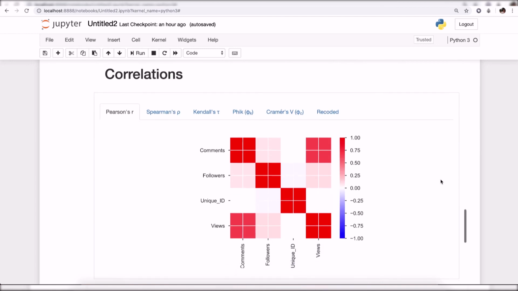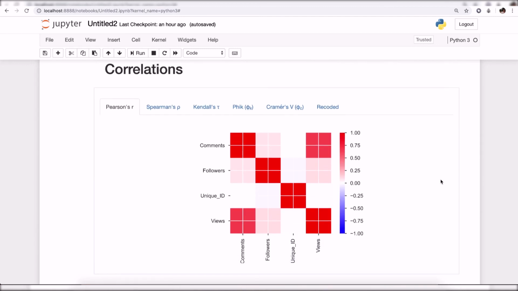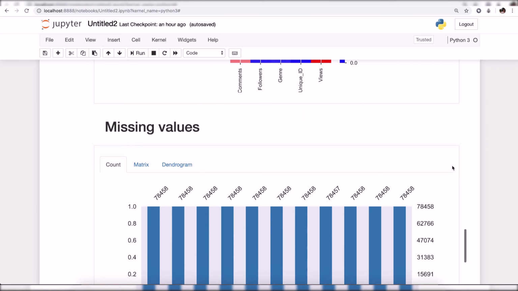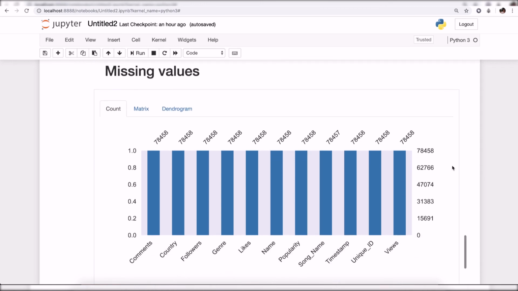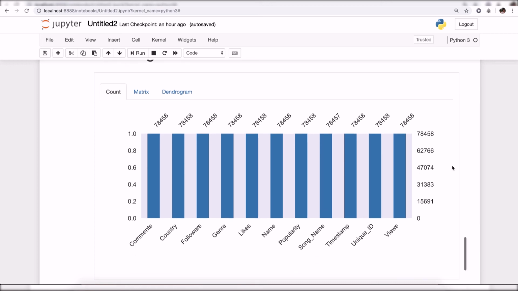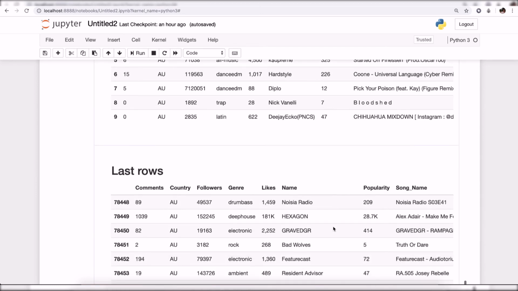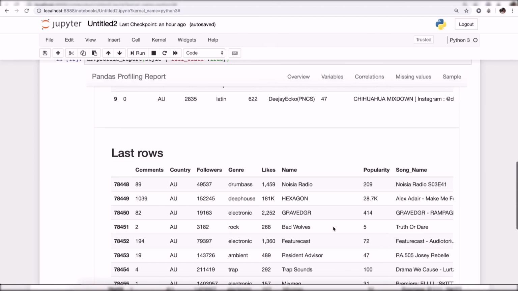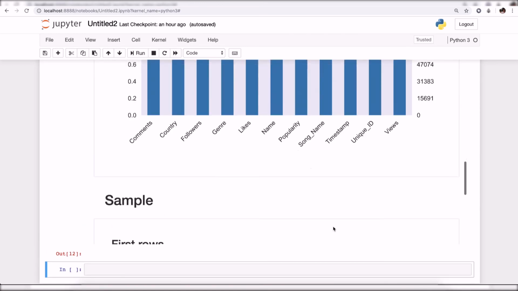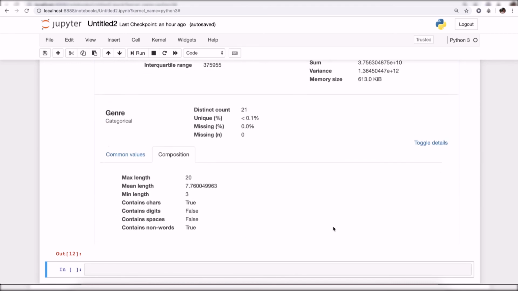It also shows you the correlation between all the variables. There are different options: you can see Pearson's, Spearman's, Kendall's, etc. Then it will also give you the missing value count for each of the variables. You can see comments, country, followers, all those things. It also provides you a sample of the first 10 rows and the last 10 rows of the data set.